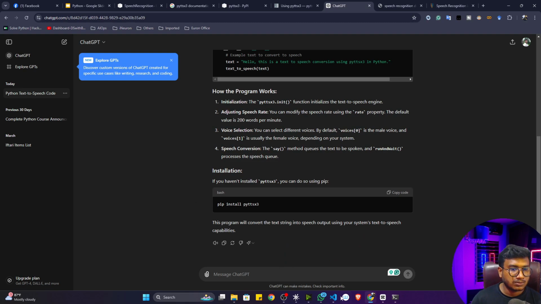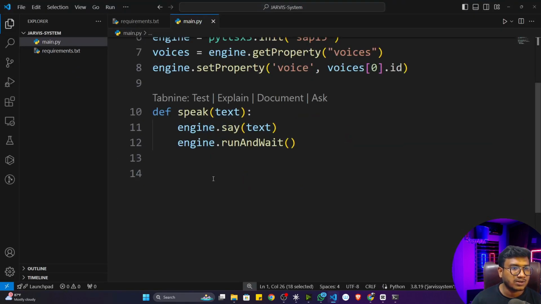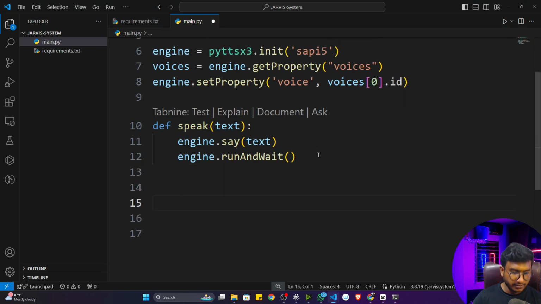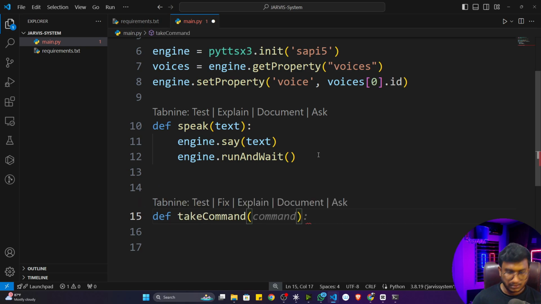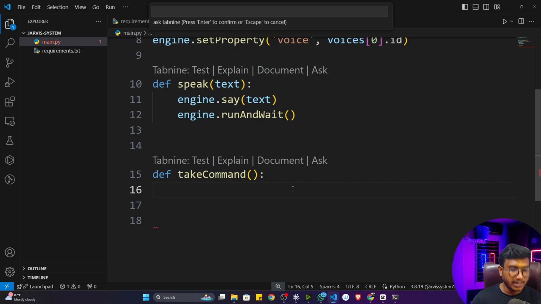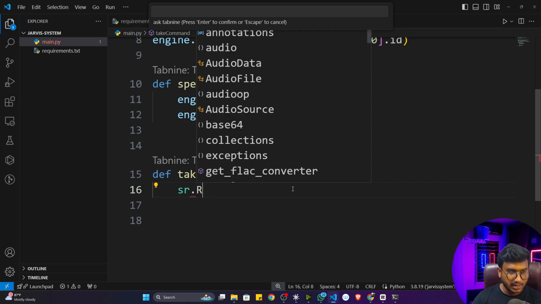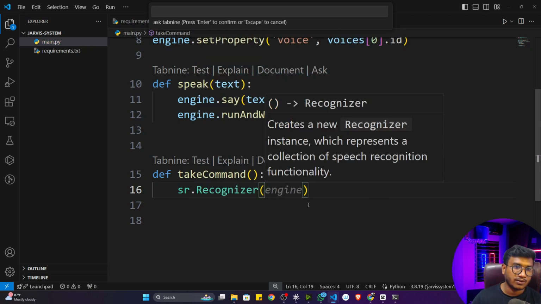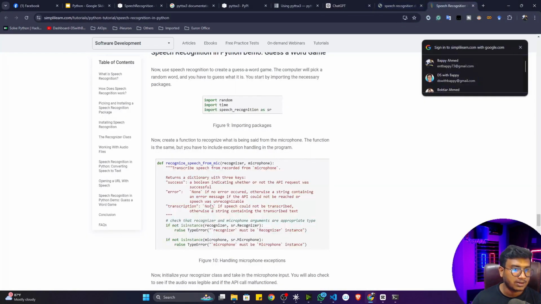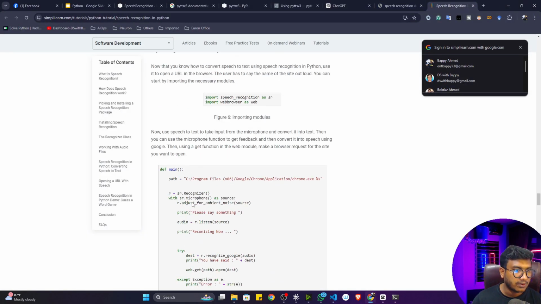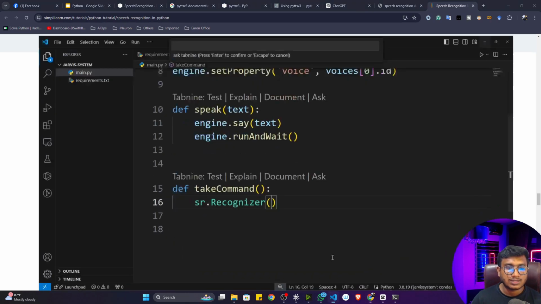Okay. So let me show you how I created this speech recognition. For this, I'm going to create a function and name it take command. So inside this function, first of all, I will call my speech recognition library, that means SR, because I have given an alias name. SR dot recognizer. There is a function called recognizer. You will see that this is available in the documentation also. They're also using SR dot recognizer, so it will start the recognition.